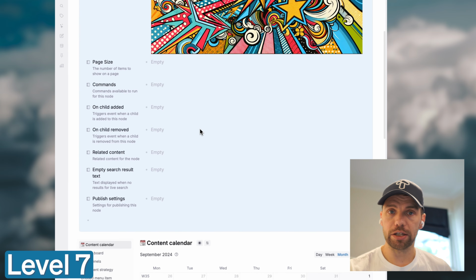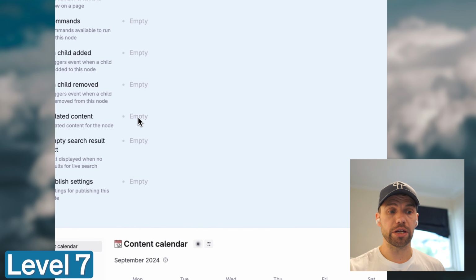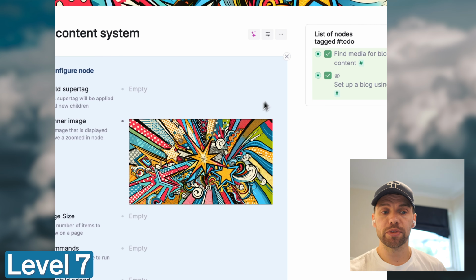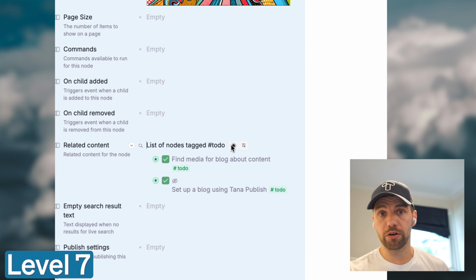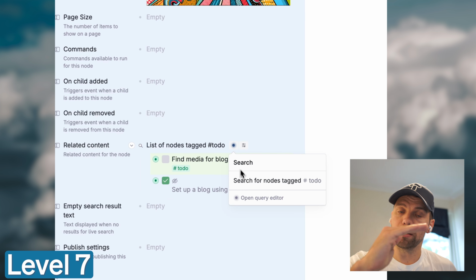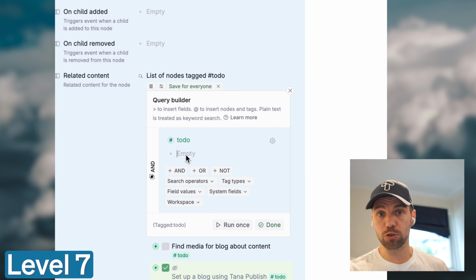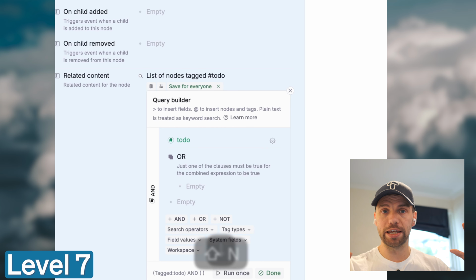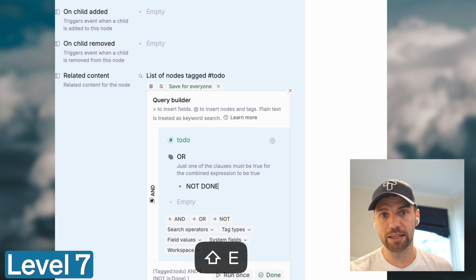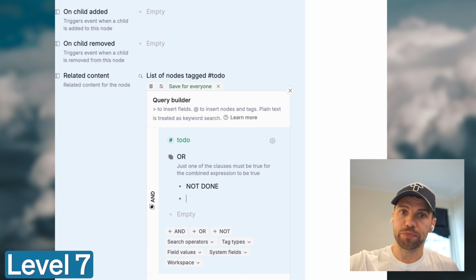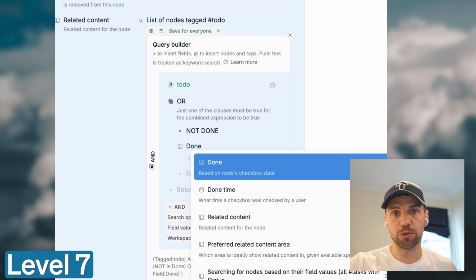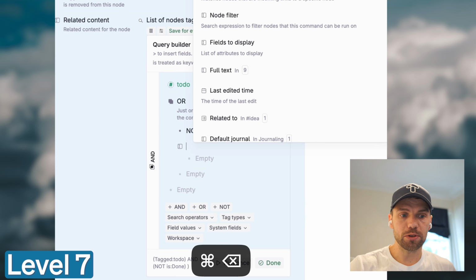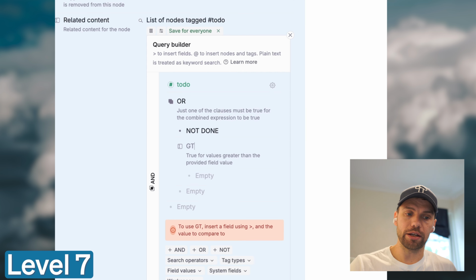And then I go into configure node on the actual parent node here to set up related content, not for a supertag, but for this specific node. And now you can see that the to-dos will appear up on the right-hand side. Because when I'm going through the menu items, I'm not actually zooming into those nodes. I'm technically staying on my parent node, this actual overlaying node. The related content is staying there on the side. So I have the thing that is relevant to all these different spaces, which is the to-dos and I think the upcoming posts. I have those available at all times.